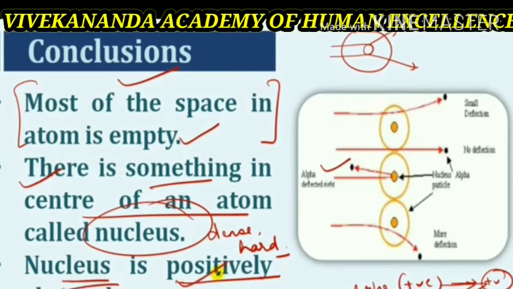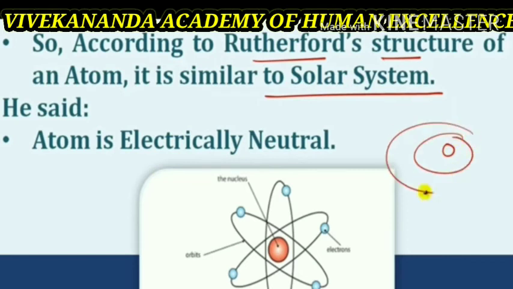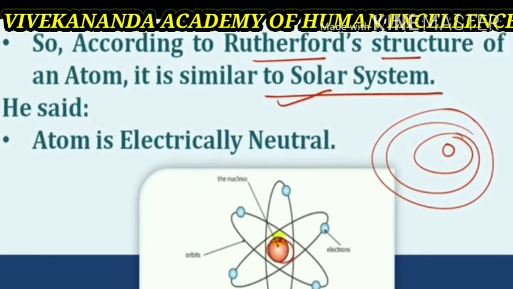Thus, these are three conclusions. First, most of the space inside the atom is empty. Second, there is a positive tiny part in the atom. And third, the whole mass of the atom is concentrated at the center. So, according to the Rutherford structure, the atom is similar to the solar system and the atom is electrically neutral. Why? Because the nucleus is positively charged and electrons are revolving around it.